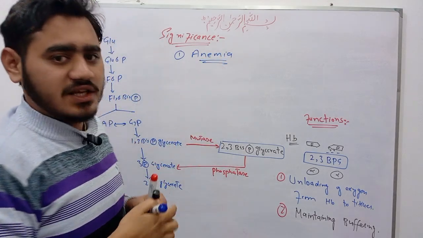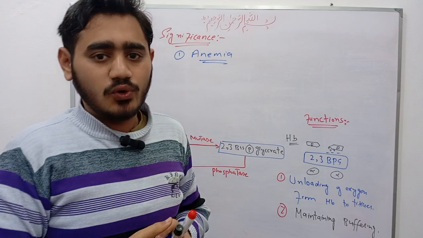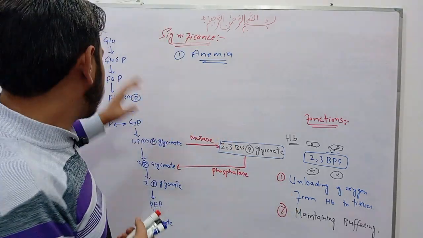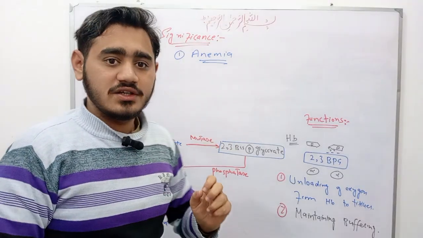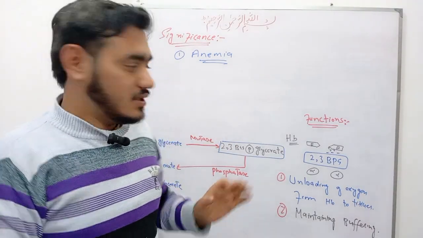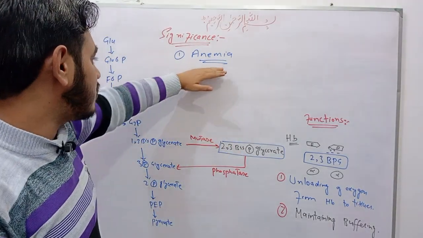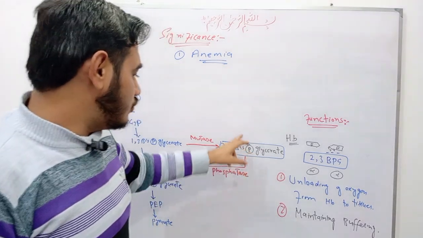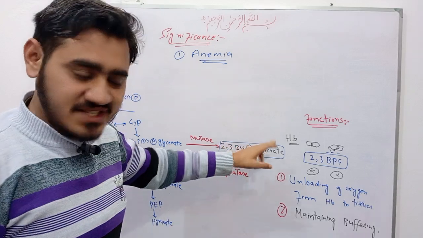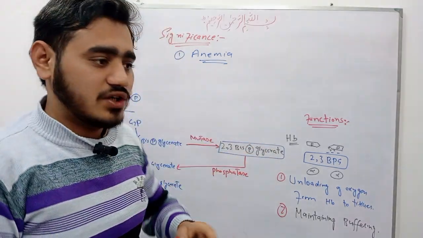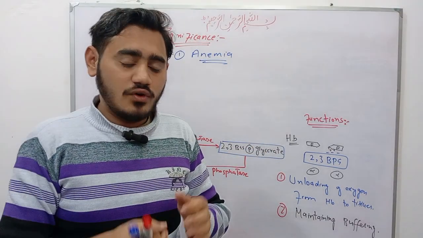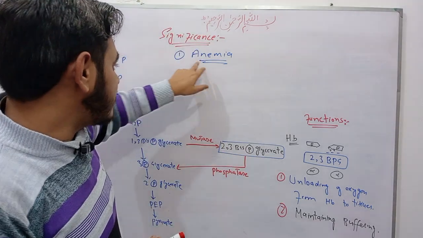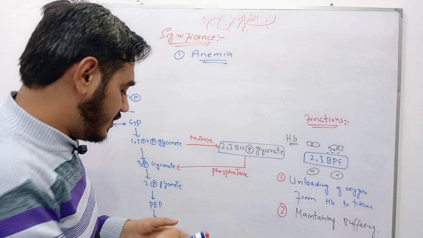In anemia, there is a lower level of hemoglobin, and in that condition this supplementary pathway is carried out. 2,3-bisphosphoglycerate formation takes place, and it is responsible for the unloading of oxygen from hemoglobin to tissues. So in the first case, anemia, it is very important.